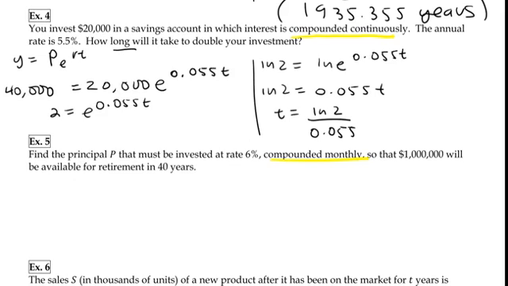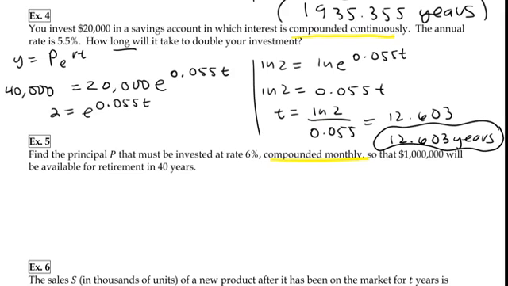So go ahead and pick up your calculator. When you guys type this into your calculator, when you type the natural log button, a parenthesis automatically generates. So I recommend that you go ahead and type natural log of 2, hit enter, and then hit divide by that. Or after you type natural log of 2, close your parenthesis. Okay, either one, but make sure that you get to 12.603. So we're going to have 12.603 years. That's how long it will take if we invest 20,000 with that interest rate to double what we have.